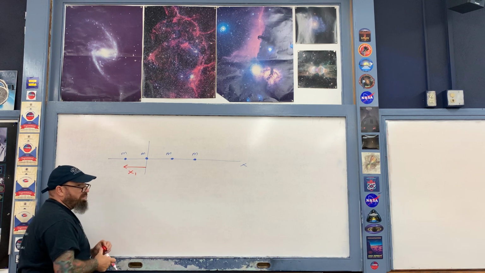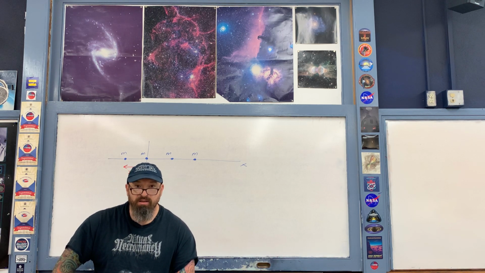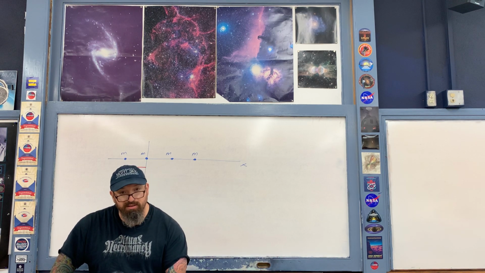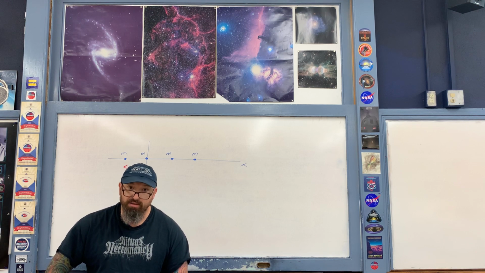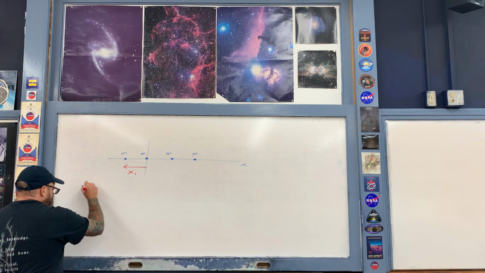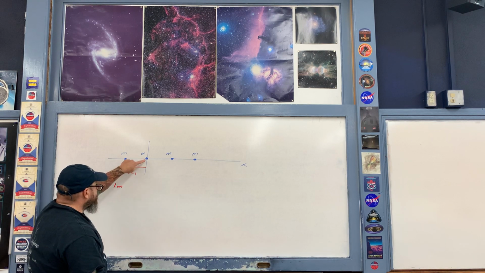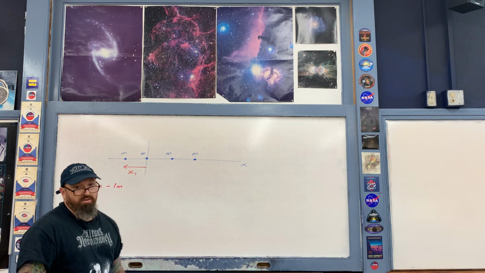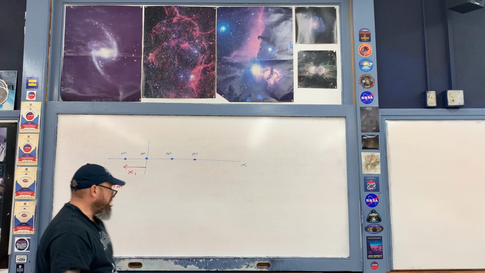We'll call it x1. Now keep in mind that all the objects are separated by 1 meter. However, this object is to the left-hand side of the origin. So then therefore I have to make its position negative for that reason. So then therefore x1 is equal to negative 1 meter. Now here's the second object. The second object is at the origin by definition. So then therefore its position x2 is equal to 0.